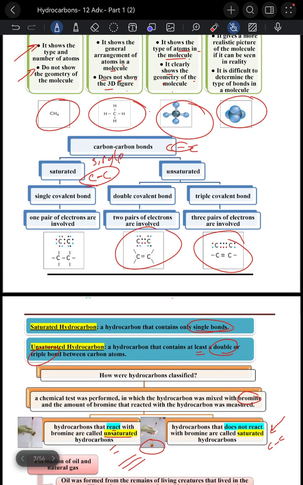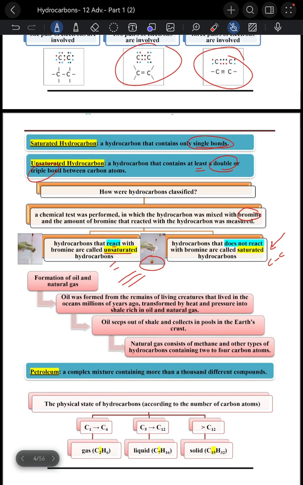But if it does not react and the color does not change, it will be saturated and the bond is single.